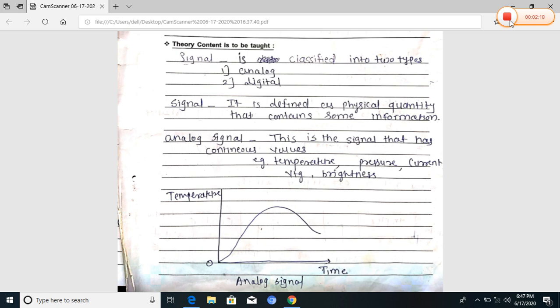This temperature versus time signal is an analog signal, shown in the diagram. It is a continuous signal having an infinite number of different values. These are examples of analog signals.